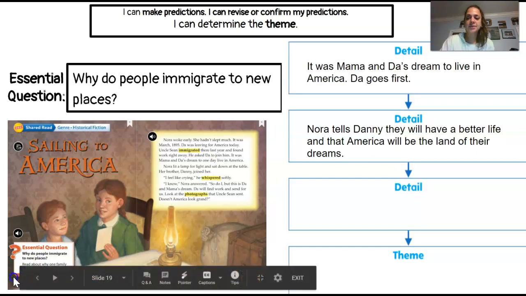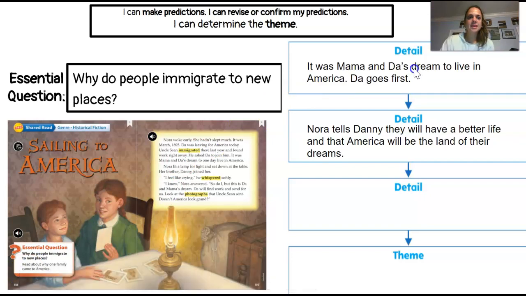Let's read on to see what the characters say and do. That repeats. So we have characters dreaming to live in America. We have characters dreaming of a better life in America. That's a pattern. Our key details connect.